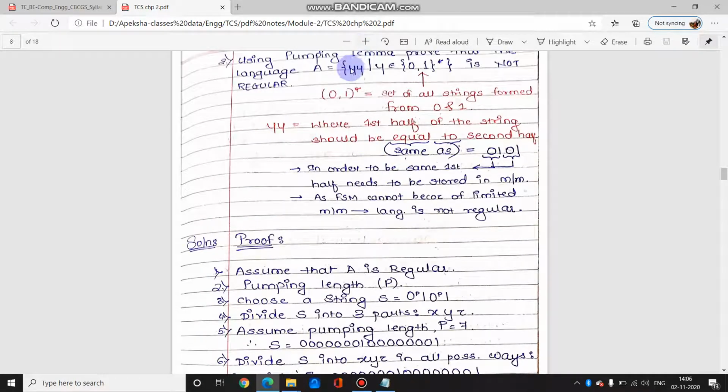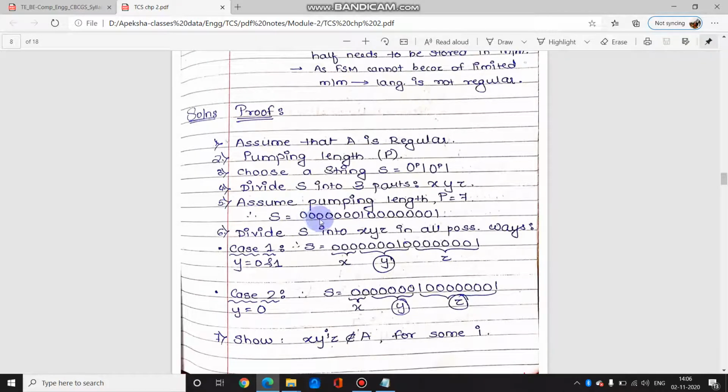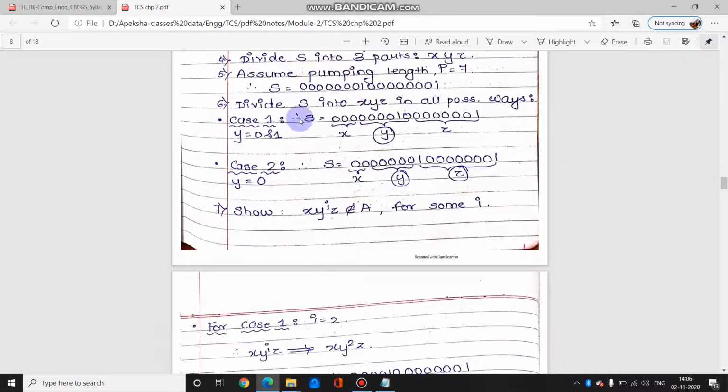See YY over here. So YY means जितना zeros है followed by जितना ones है उतना ही second half में zeros and ones follow होना चाहिए. So मैंने ऐसा language लिया है where I have 7 zeros 1 followed by 7 zeros and 1. Then what do? We try to divide S into three parts, X, Y and Z. Now dividing X, Y and Z into this such that first we take